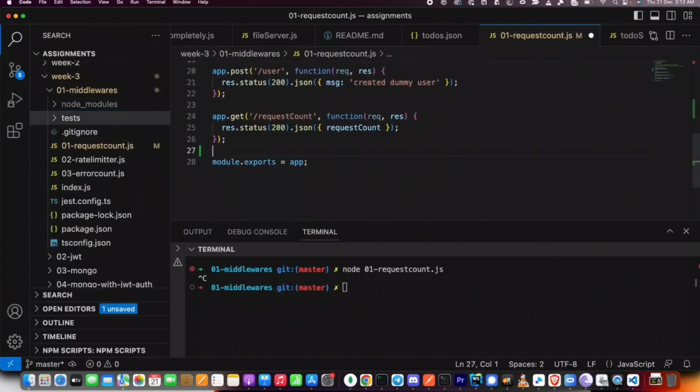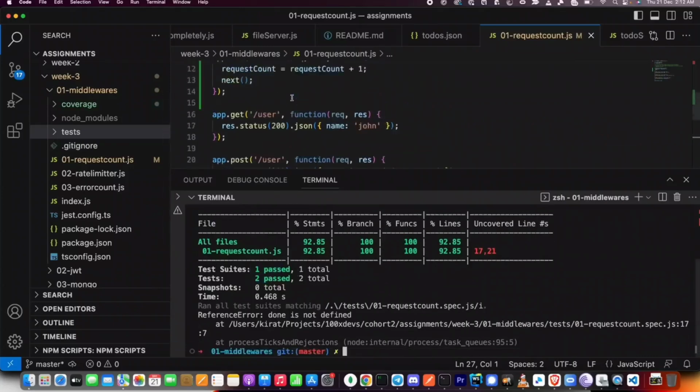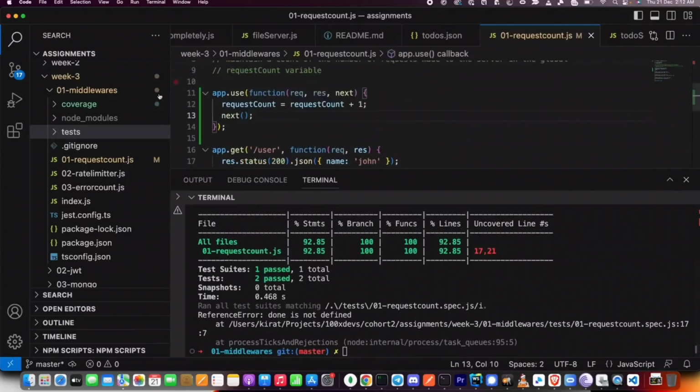You can just remove this and make sure you're able to run npx jest ./test/01-request-count.spec.js. If you run this, it'll run a bunch of automated tests. And for me, it says 1 passed, 2 passed, which basically means everything is sorted. This assignment has been solved the right way. Let's move on to the second assignment.